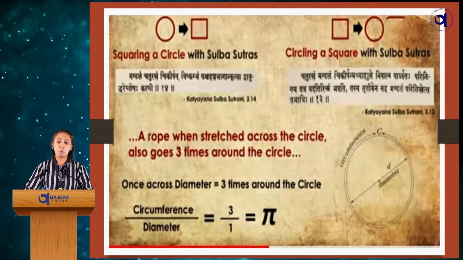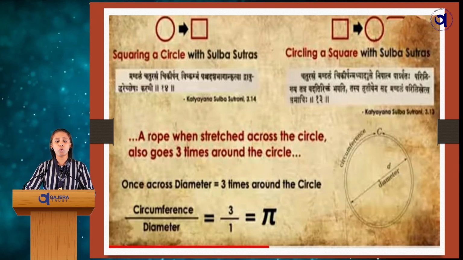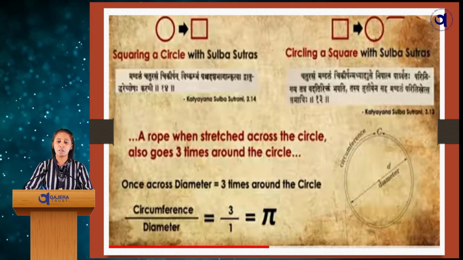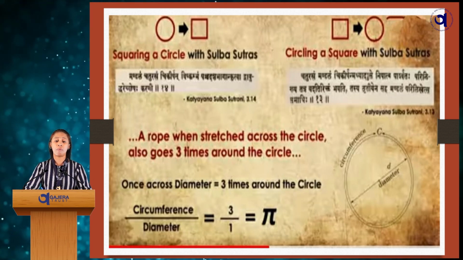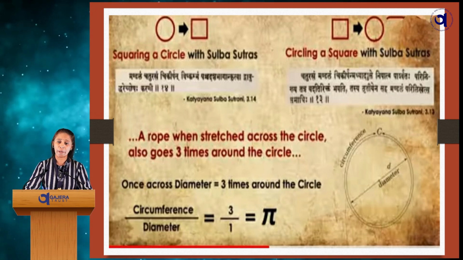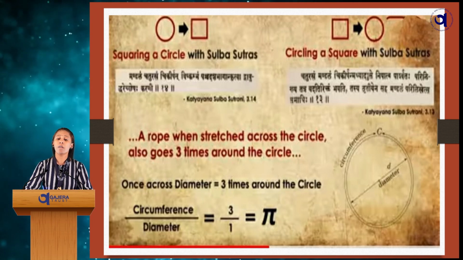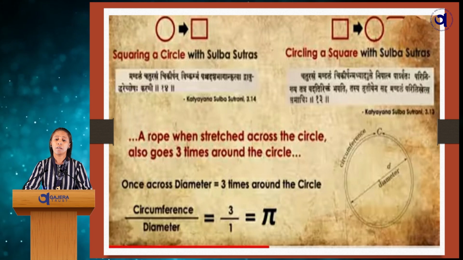They used a rope, and the rope, when stretched across the circle, also goes 3 times around the circle. So they came up with the number 3 by 1, that is the circumference divided by the diameter, which is the present day pi. Of course, the number does not match the present day value, but it approximately relates to it.